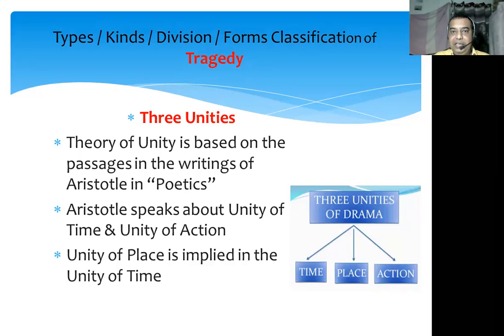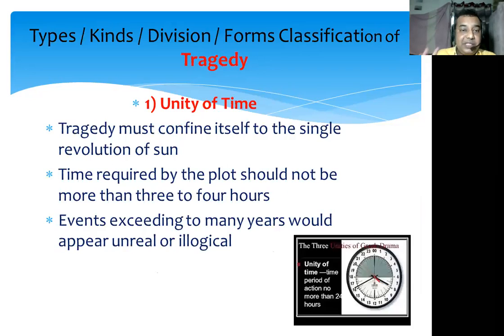Basically, Aristotle speaks about only two unities in the book. The first one is the unity of time and the second is the unity of action. The unity of place is itself implied by Aristotle in the unity of time. So what does unity of time say? Unity of time says that tragedy must confine itself to the single revolution of the sun.